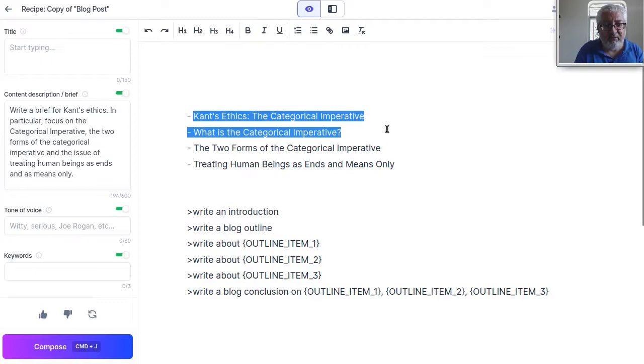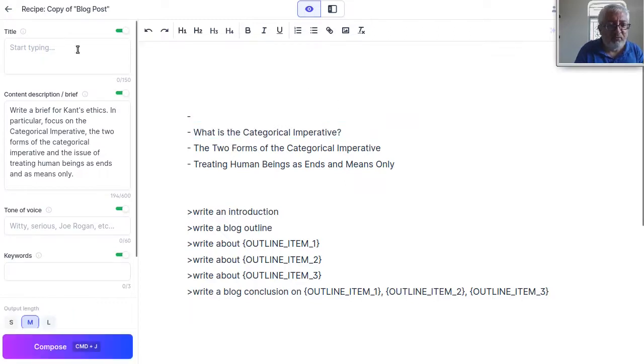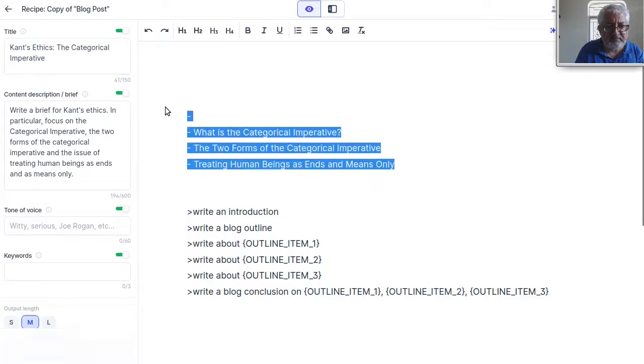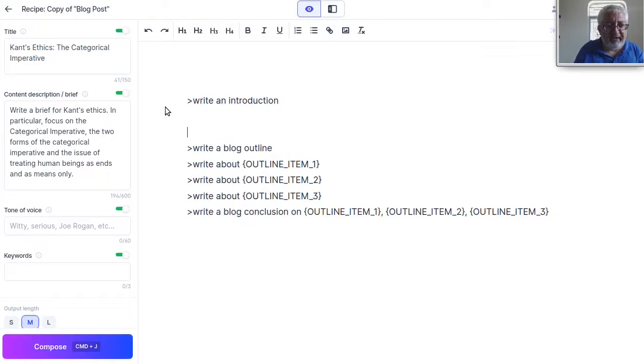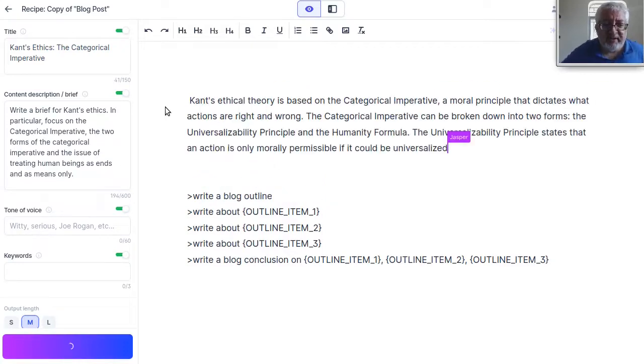I will go for the first one here. It's a little boring perhaps, but why not? So write an introduction. Let's go. Kant's ethical theory, it says, is based on the categorical imperative, a moral principle that dictates what actions are right and wrong.